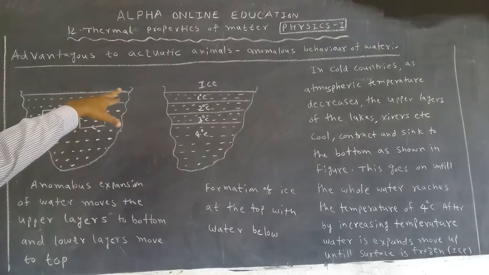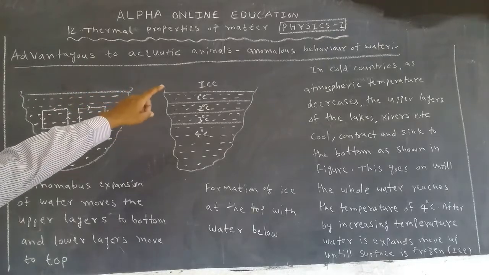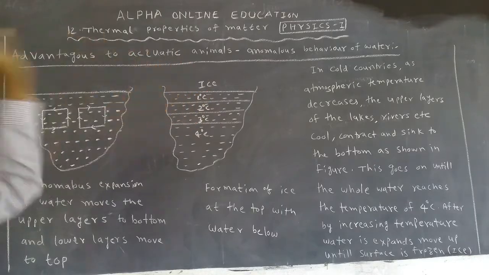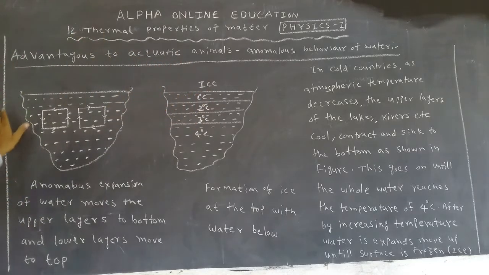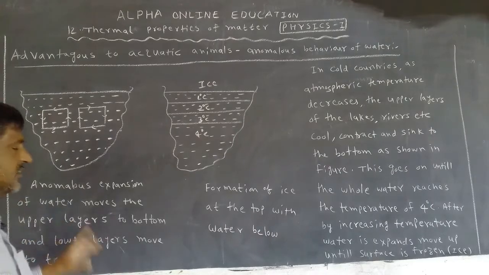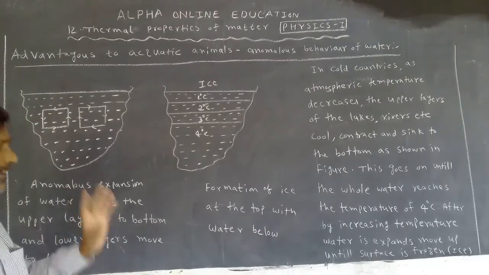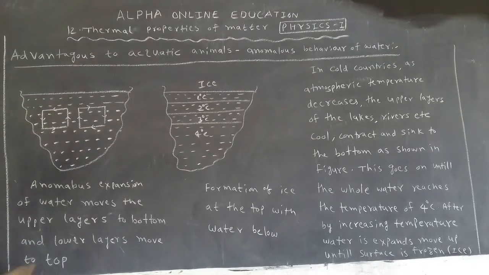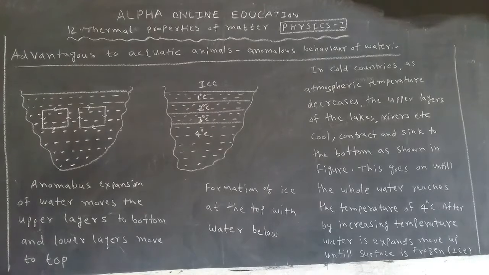Advantages to aquatic animals due to anomalous behavior or anomalous expansion of water. Let us see, this is one lake. In the lake, water is there. Especially this occurs in cold countries. In cold countries, the atmospheric temperature is usually less, but in winter season it decreases.